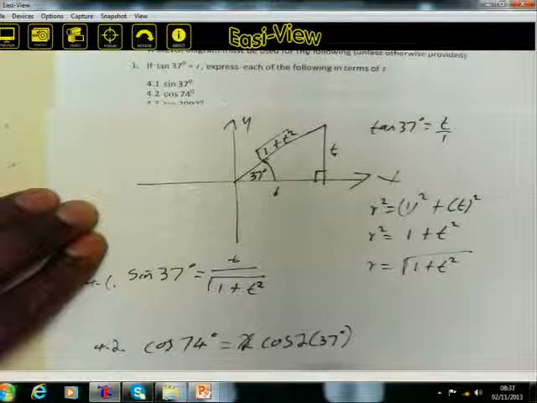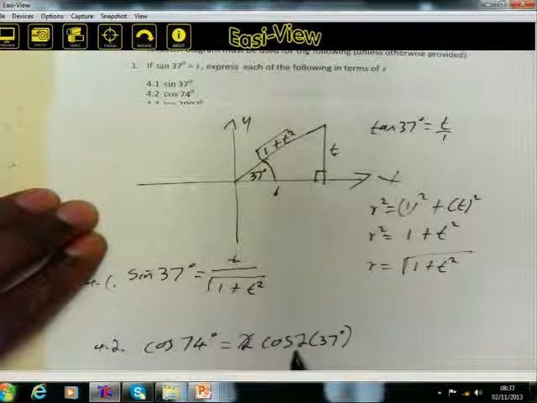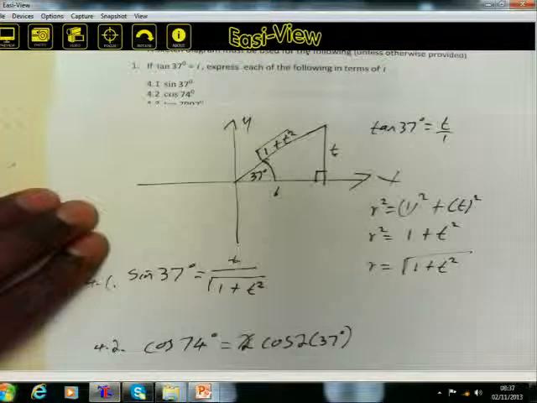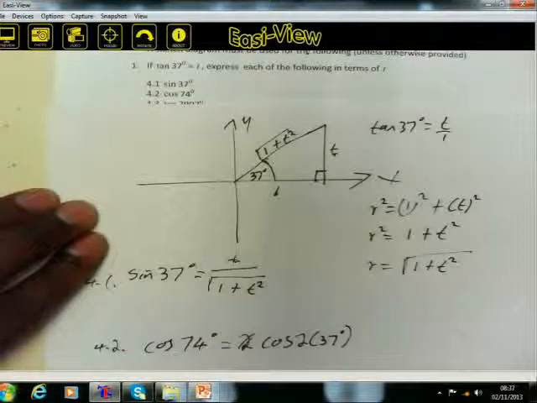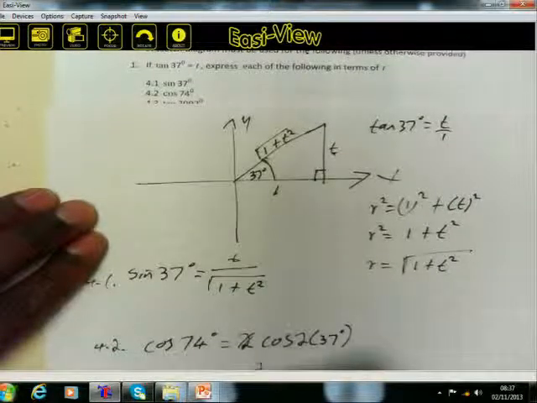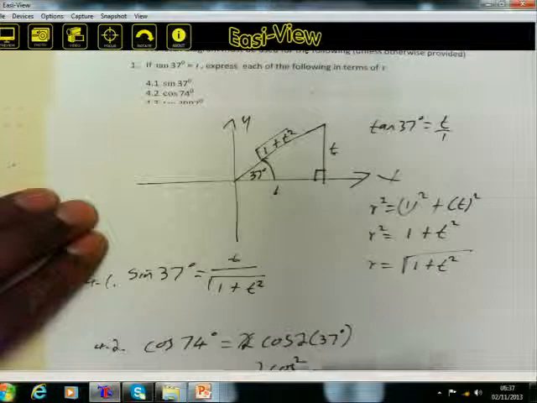So if we simplify it further, remember the cos of 2 alpha. The cos of 2a is the double angle for cos, and we can express it as 1 minus 2 sine squared, or 2 cos squared minus 1, or cos squared minus sine squared. It's up to us. So the cos of 2 alpha, we can express as 2 cos squared 37 degrees minus 1.